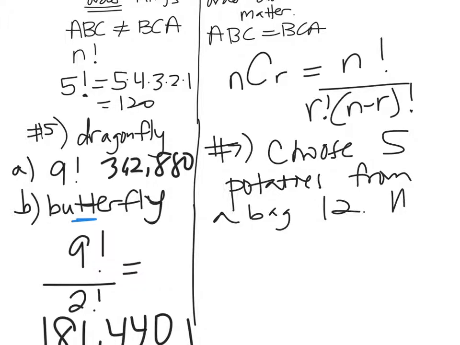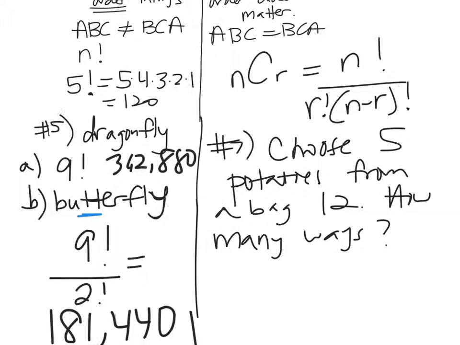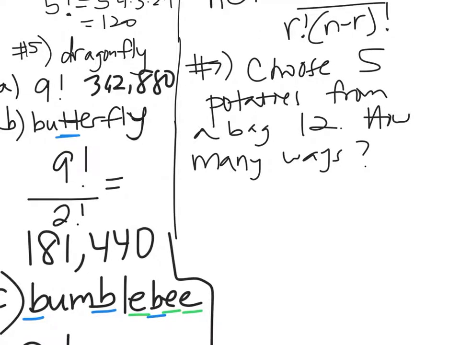How many ways are there to choose them? Order doesn't matter. These potatoes are not coming in first, second, and third place. So you're getting a group of potatoes. You're taking them out of a bag. How many different ways can you choose 5 from a bag of 12?